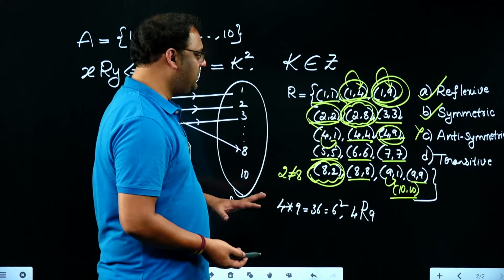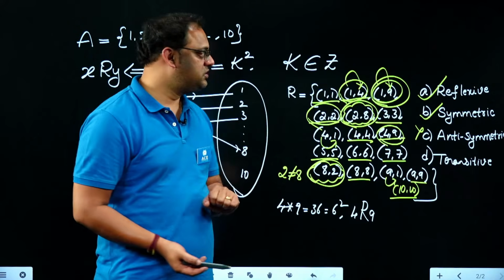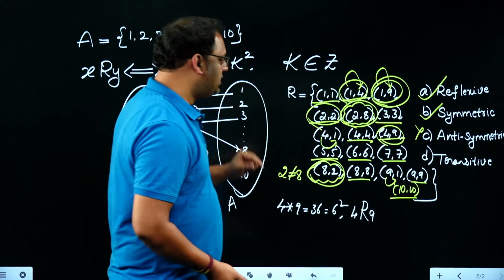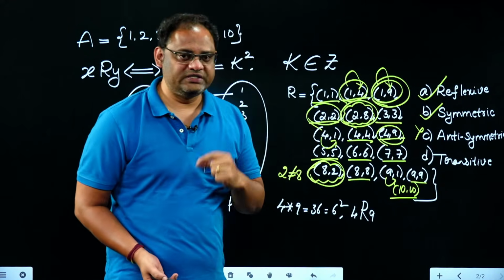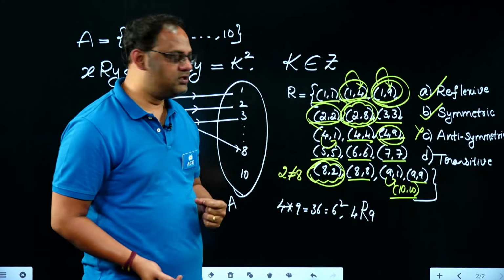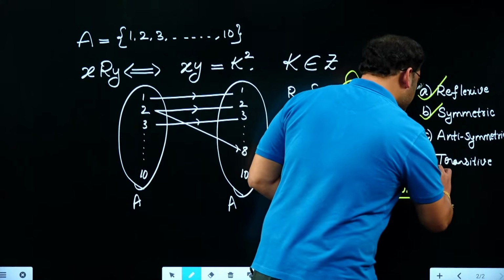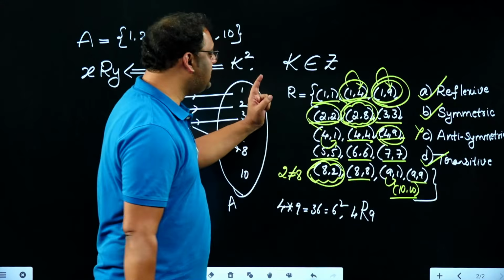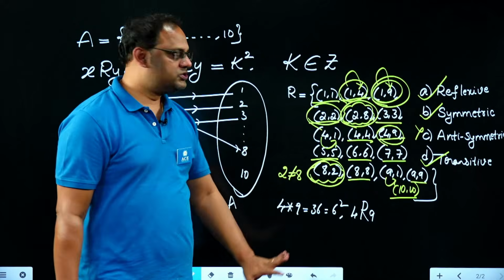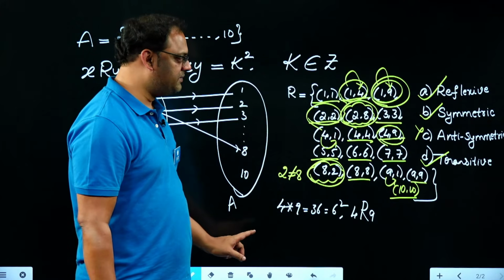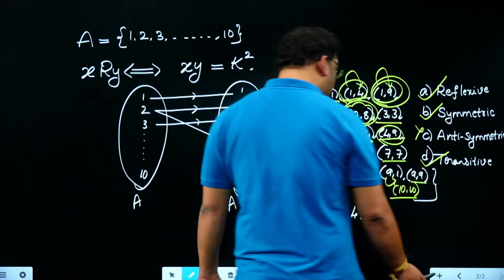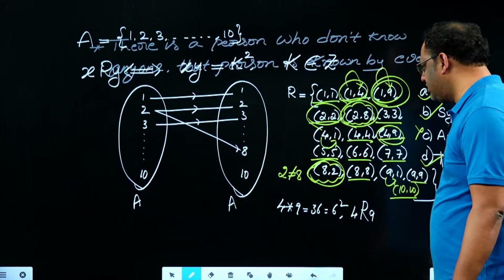So these are memory based questions. As you watched in the question paper, make a note of 'if k belongs to Z'. I am assuming that k belongs to Z is the correct information from my students, reliable sources. So it is a transitive relation, no doubt, in case k belongs to Z. If it is k belongs to A, it is a different scenario. So at this level, what I can conclude for this MSQ question is A, B, D are the correct answers. This is the clear explanation I have given with the total relation.